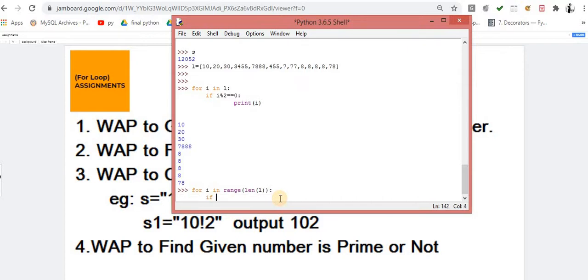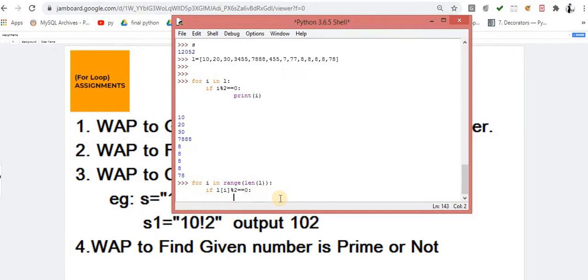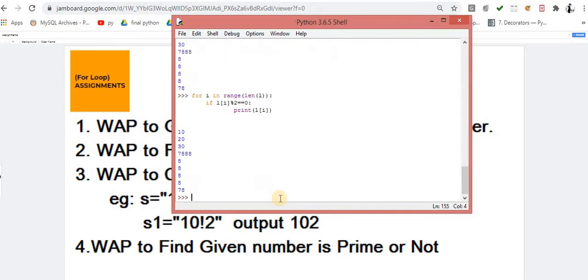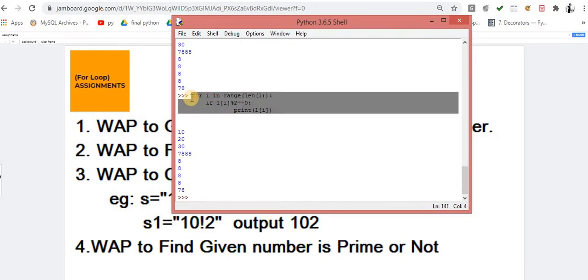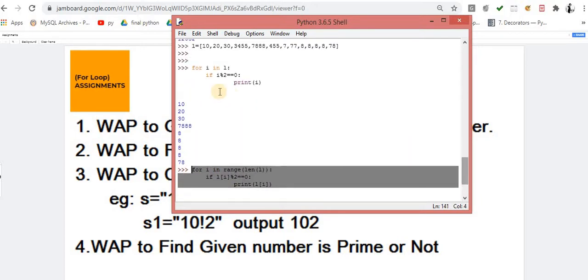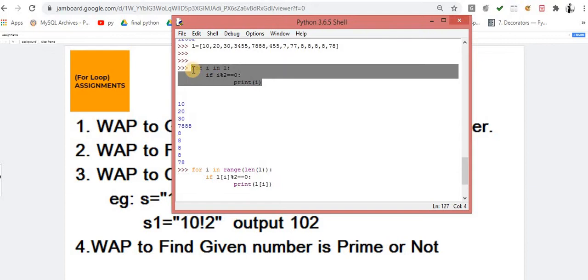If L of i modulo 2 double equals 0, then print L of i. That's it. Now you will get the same output. The choice is again yours. Sometimes you have to use this logic, as I already told you, and sometimes you can go with the other logic.